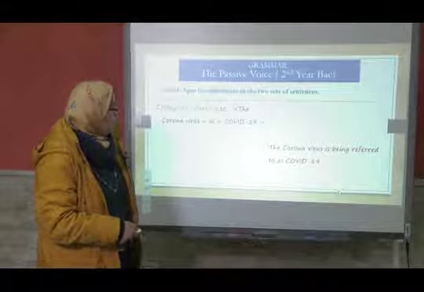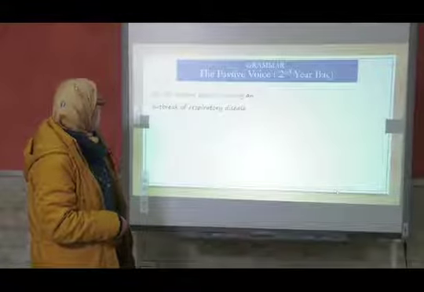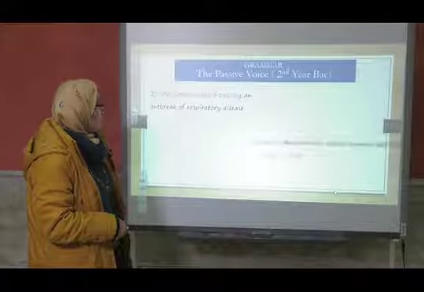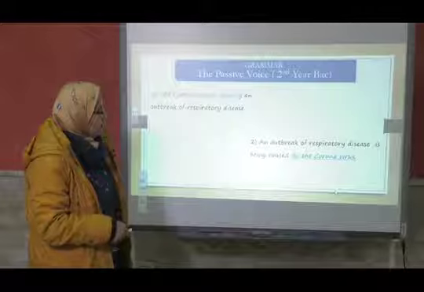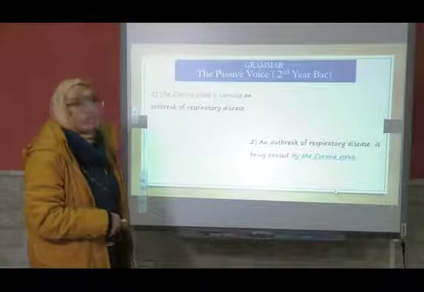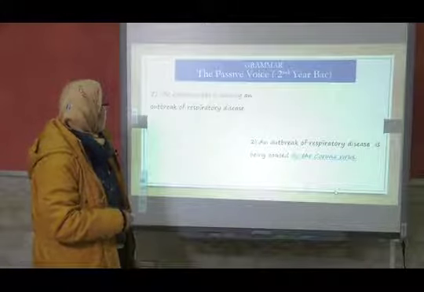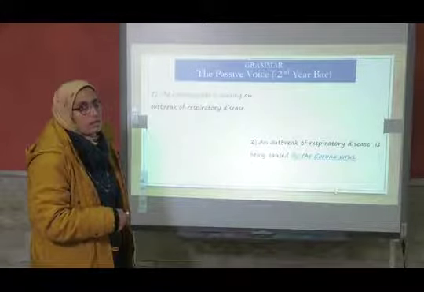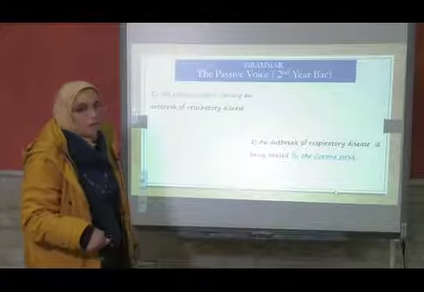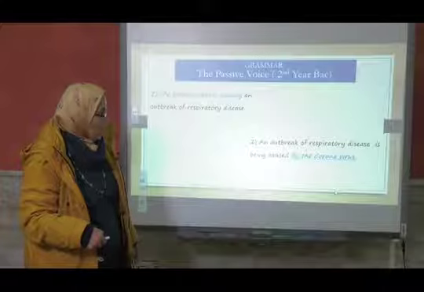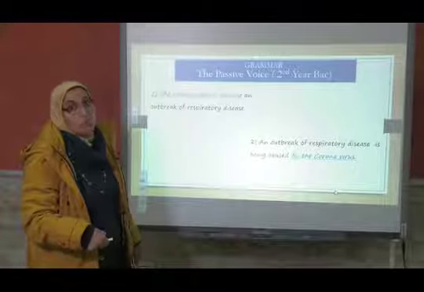Let's move to another sentence or example. The coronavirus is causing an outbreak of respiratory disease. An outbreak of respiratory disease is being caused by the coronavirus. What are the changes we have here again? The coronavirus, the agent. Where is it? By the coronavirus. So we add by here and we keep the agent because we know it simply.